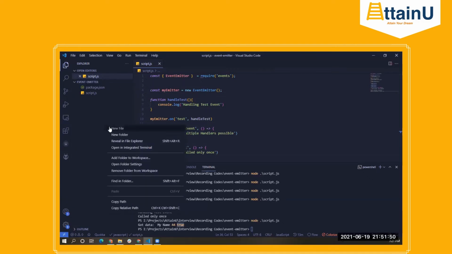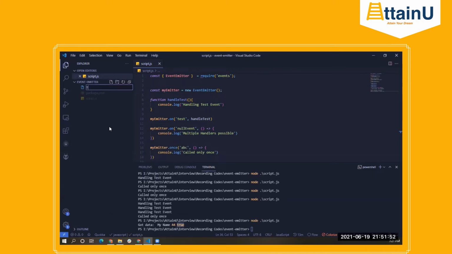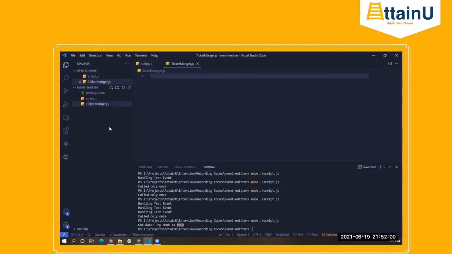Let's create a new file. Let's say that file name is ticket manager.js. What we are planning here is we'll have a class which will handle every time someone buys a ticket.